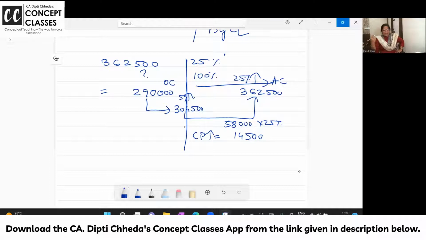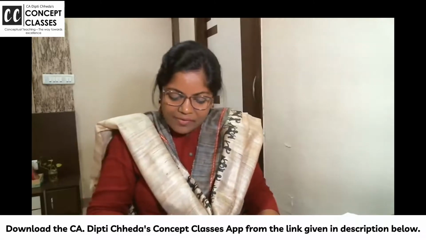You are saying, ma'am, every problem you're not solving in writing. Why this? Because there are a few problems exactly copied from your material. You can check it. Escalation clause explanation is not there in the material. And they have given this question. ठीक है? All right, let us come back and check.